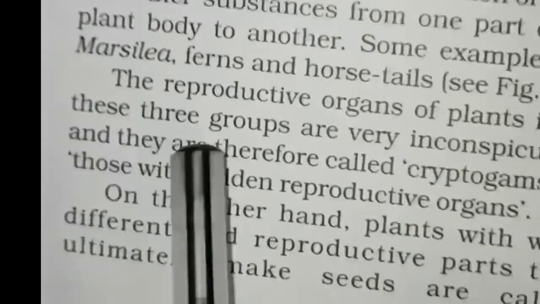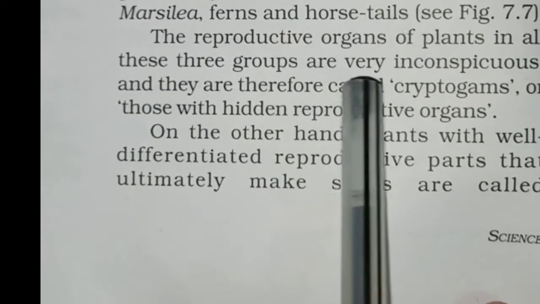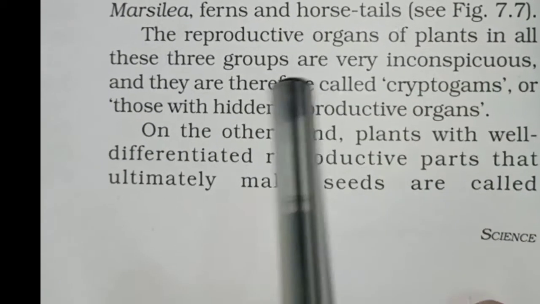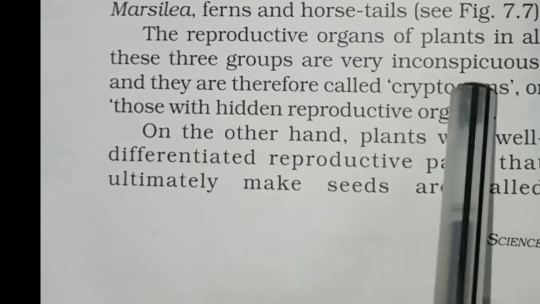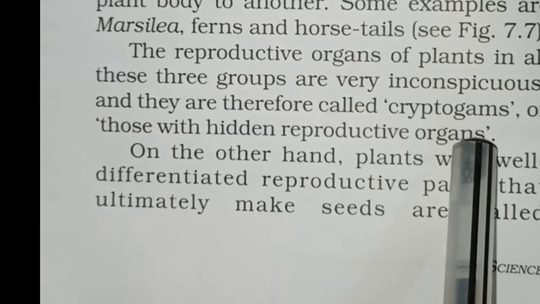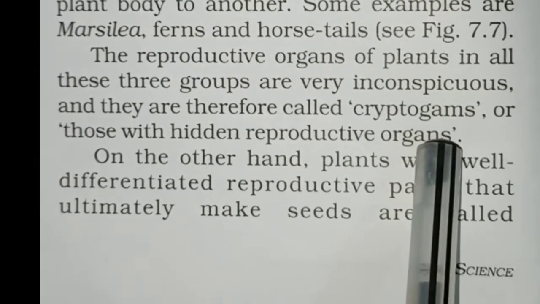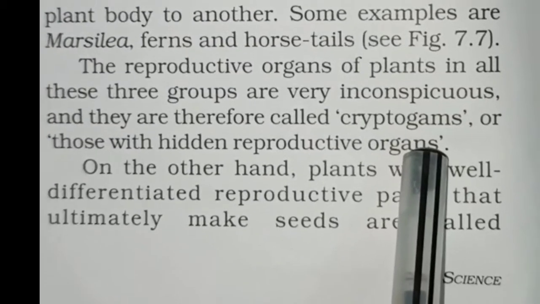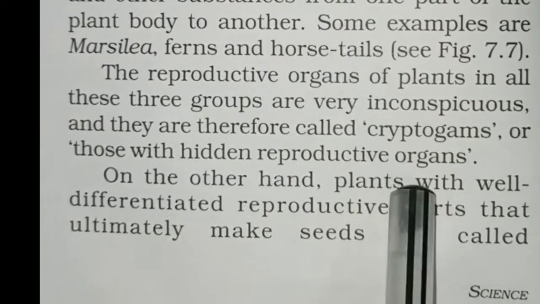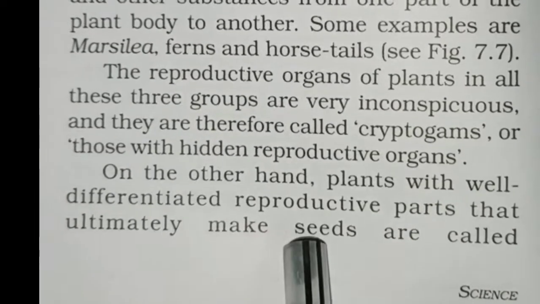Next, the reproductive organs of plants in all the three groups are very inconspicuous and they are therefore called cryptogams, or those with hidden reproductive organs. That means the reproductive organs, the seeds, are hidden. On the other hand, plants with well differentiated reproductive parts that ultimately make seeds are called phanerogams.